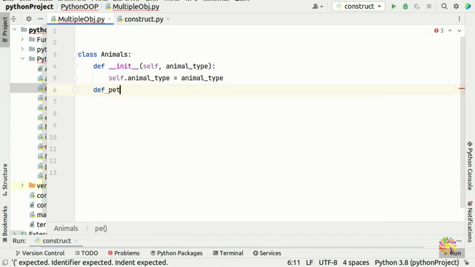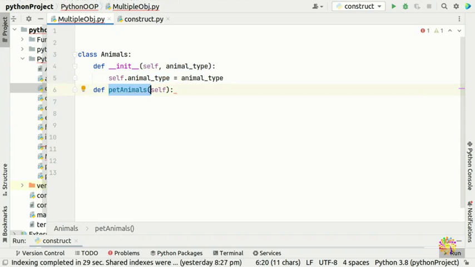Keep in mind you can create the method names this way or that way, because here we are using camel case and here we are using an underscore. It's up to you.